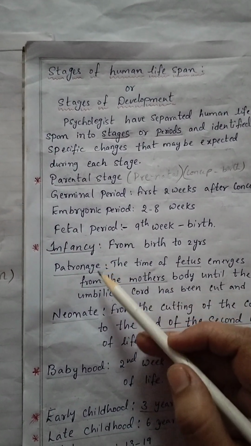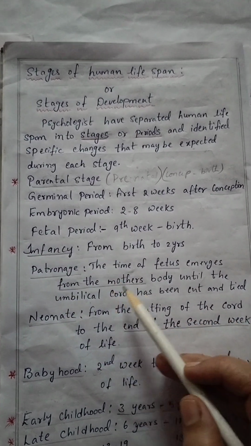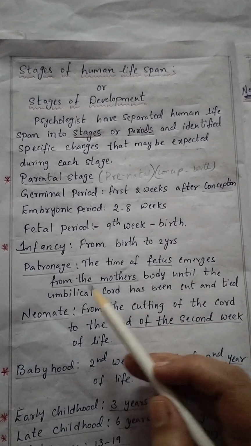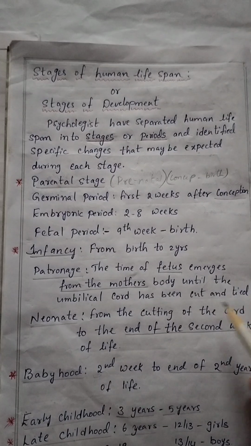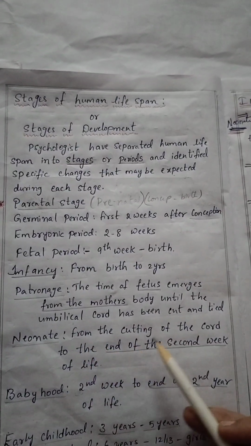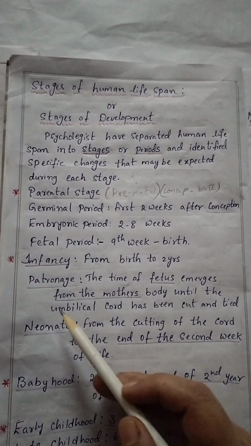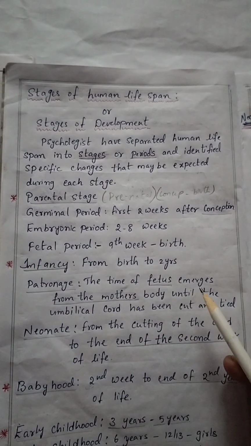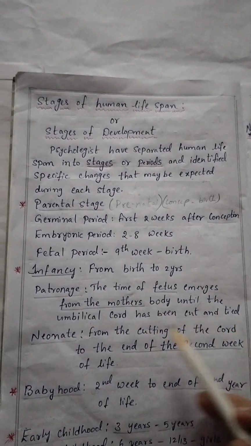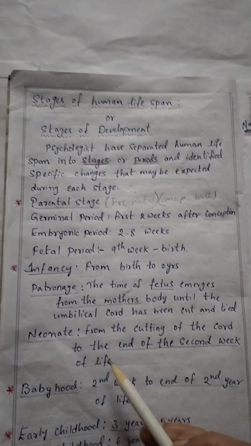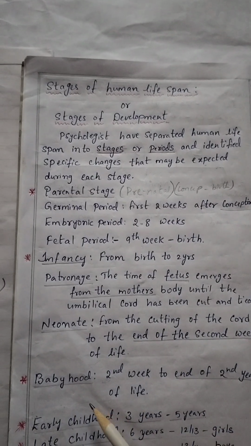In the infancy there are other stages. One is patronage. Patronage means the time the fetus emerges from the mother's body until the umbilical cord has been cut and tied. Next one is neonate, from the cutting of the cord to the end of the second week of life. Next stage is babyhood.